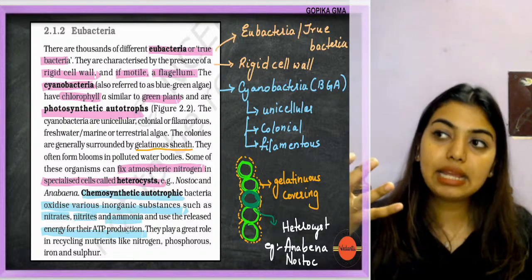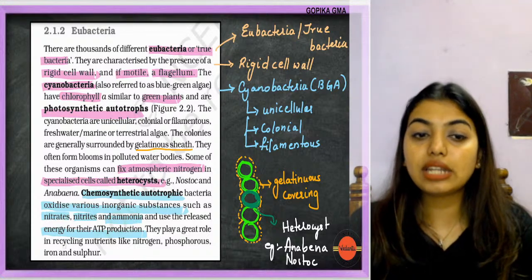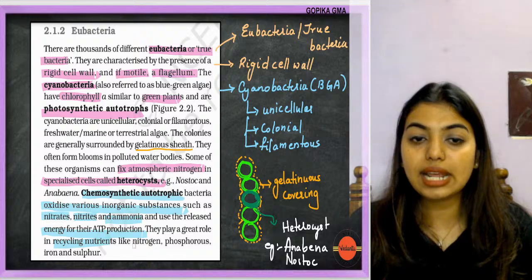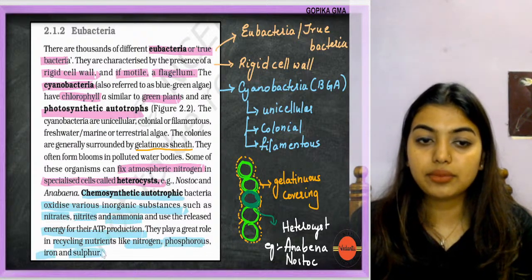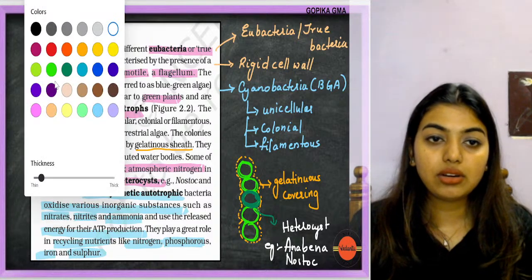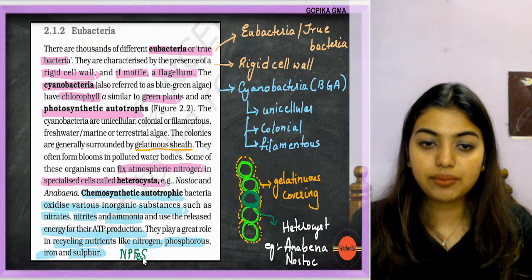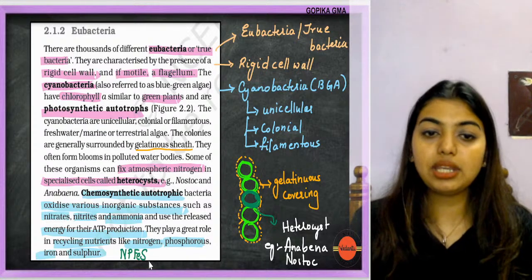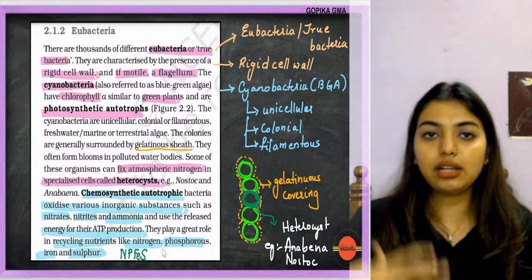That means they can make their own food but with the help of chemicals. Okay, and they play a great role in recycling nutrients like nitrogen, phosphorus, iron, and sulfur. What and all? So let's use all the chemistry knowledge that we have. They're telling nitrogen, phosphorus, iron, Fe, and sulfur. Correct? Okay, N, P, Fe, S is what is being recycled because of these organisms.